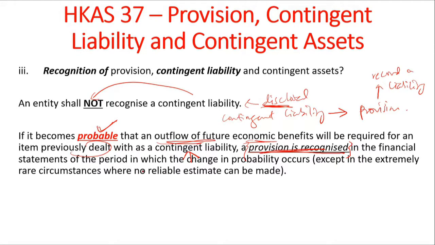If the event becomes probable and there's a future outflow of economic benefit, then that will turn into a provision, and the company will record a liability.